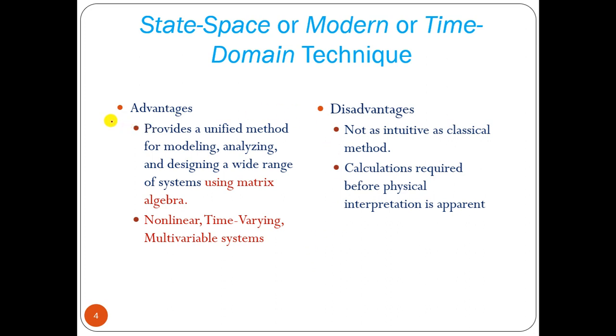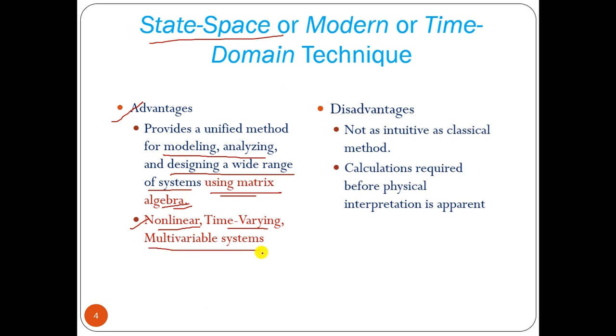Now, the advantage of the state space model or modern control theory or time domain technique: it provides a unified method for modeling, analyzing and designing a wide range of systems using matrix algebra. So in modern control theory using the state space model, we have to calculate everything using matrix algebra, and this can be applicable for nonlinear systems, time varying systems, multivariable systems.